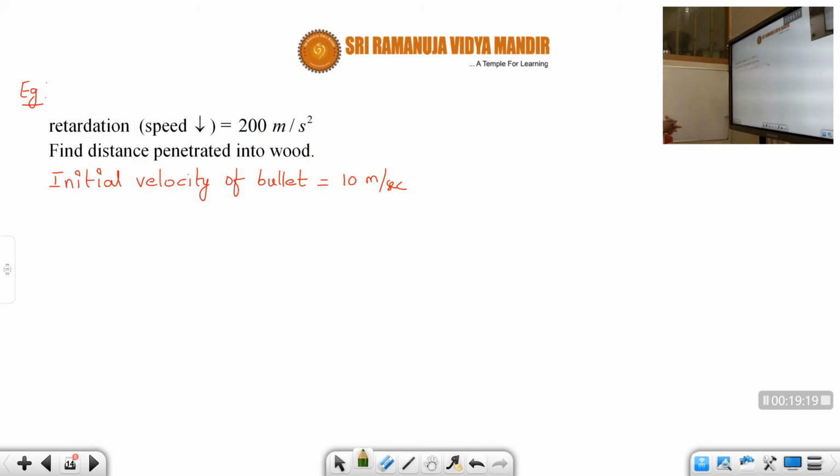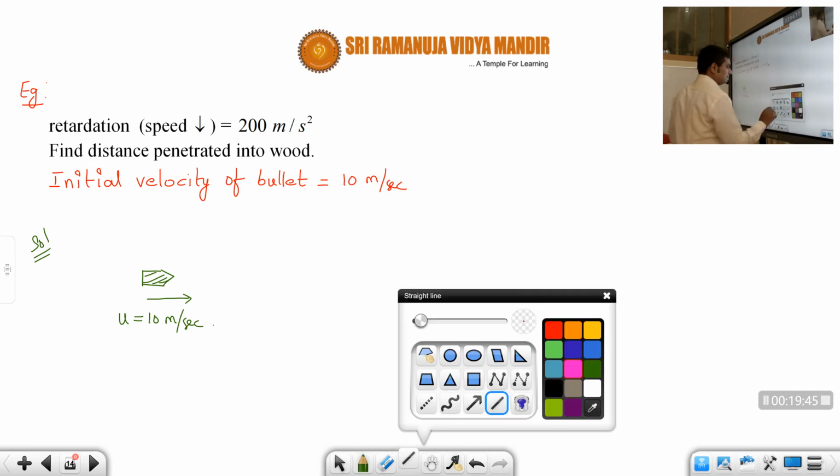Okay, students. Next one, this is a simple application. Suppose, let us say, students, there is a bullet. The question is like this. Suppose there is a bullet like this, moving like this with an initial velocity of 10 meters per second. Students, it is moving with the initial velocity of 10 meters per second.